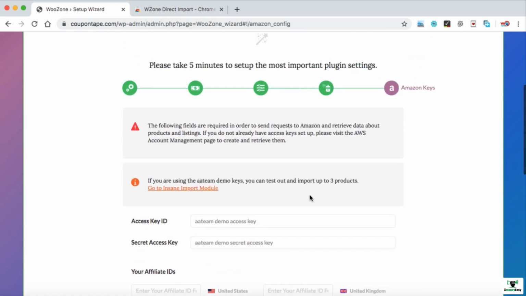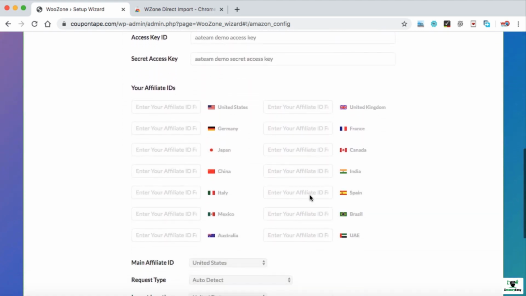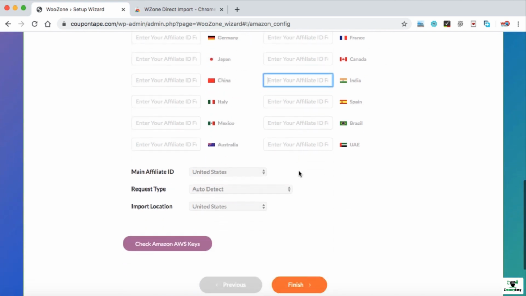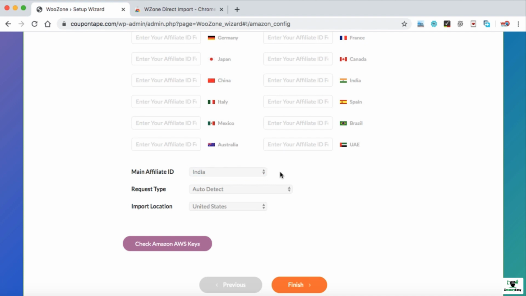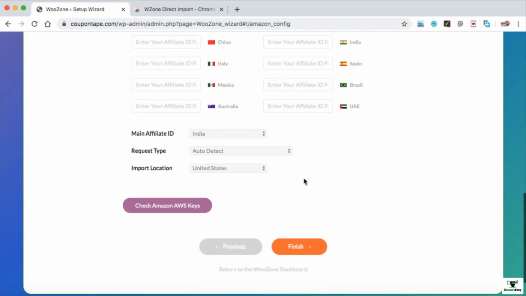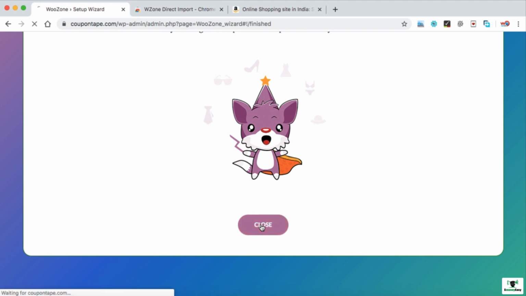Alright, that's all you have to do. And now in this box here, as I am from India, I need to enter my Amazon affiliate ID in this box. Once you have done that, select the main affiliate ID from this drop down. Like I am from India, so I can select India. If you are from United States, you can leave it as it is. At last, we can click on finish. Now click on the close button and we are back to our WordPress dashboard.